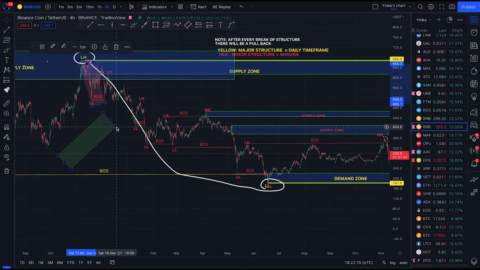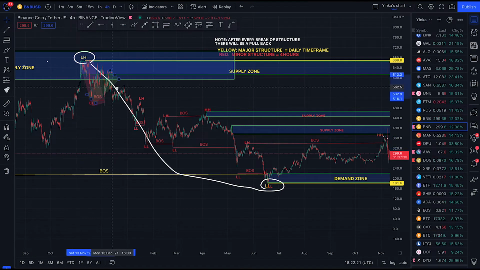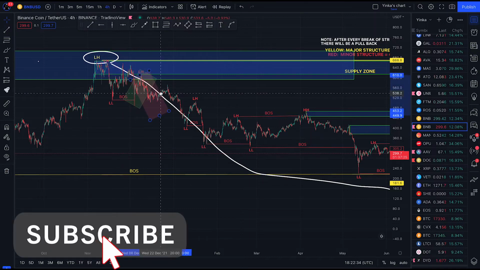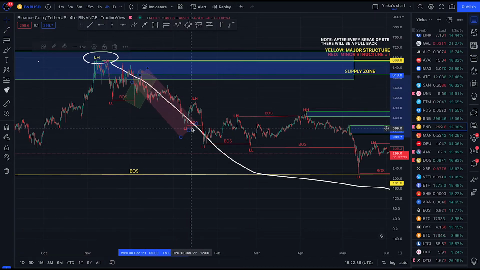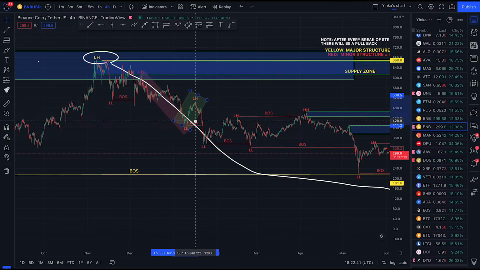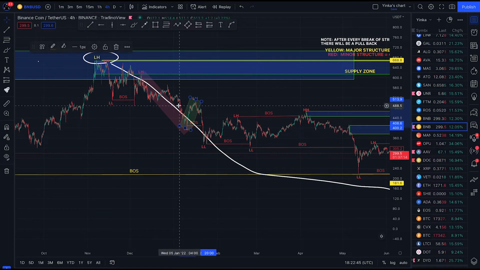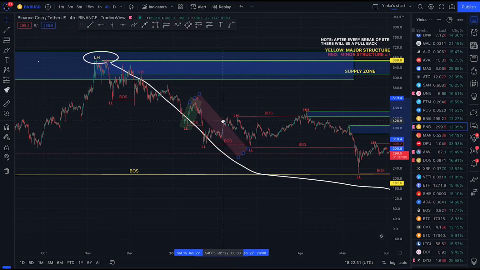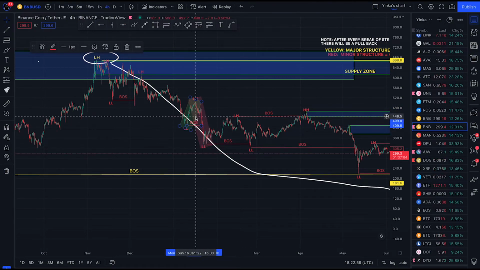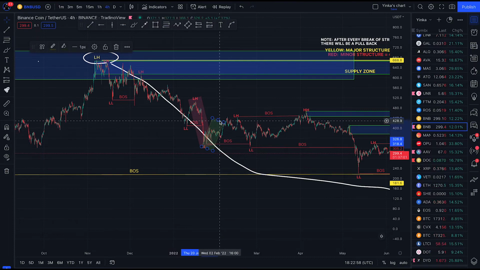Then this is our pullback. This is on our minor structure. This is our pullback. Yeah, price pulled back to this point. Now we saw another break of structure from this lower high to this lower low. That's on our minor structure, and we expected a pullback, and sure, we saw a pullback. Price came back to this point, tested this point before price broke structure again to the downside. After price broke structure to the downside, we expected a pullback, and sure, we saw a pullback.